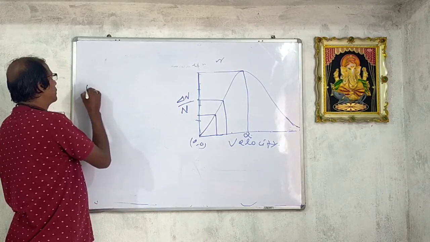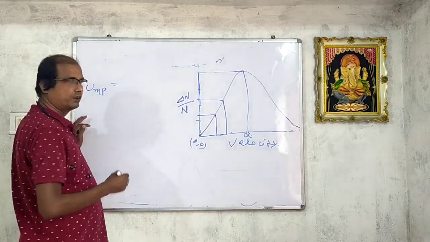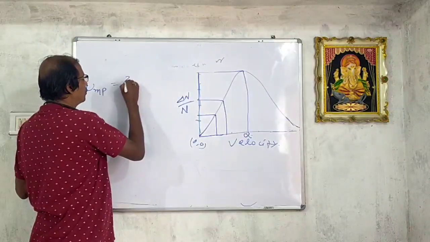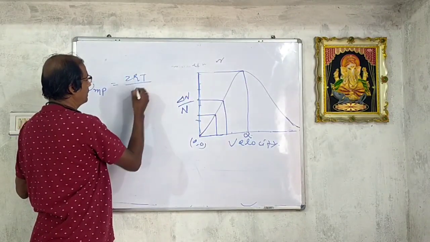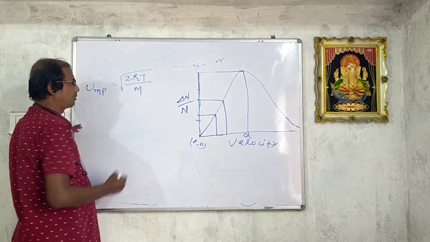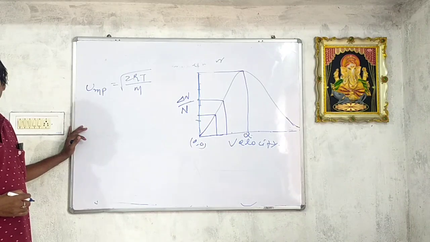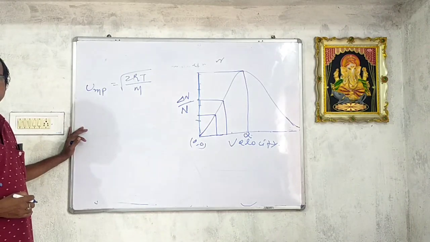So U_MP, the most probable velocity, is equal to the square root of 2RT by M.